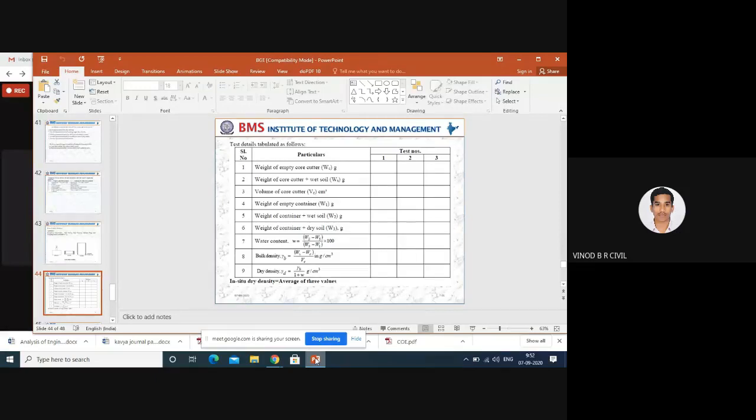Dry density is denoted by gamma d. Gamma d is equal to gamma b, the bulk density we already calculated, divided by 1 plus w. With this mathematical expression we can calculate the dry density of soil. Usually the bulk density and dry density units are kilonewton per meter cube, newton per mm cube, or sometimes gram per cc or gram per centimeter cube. This is the general unit of bulk density and dry density of soil.